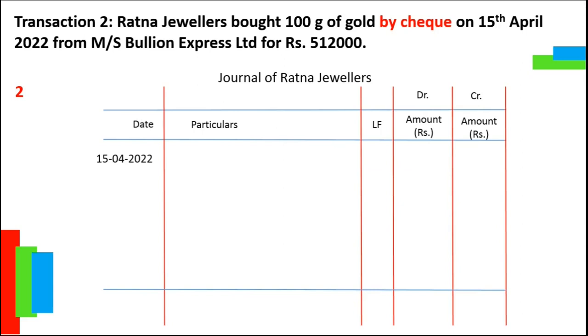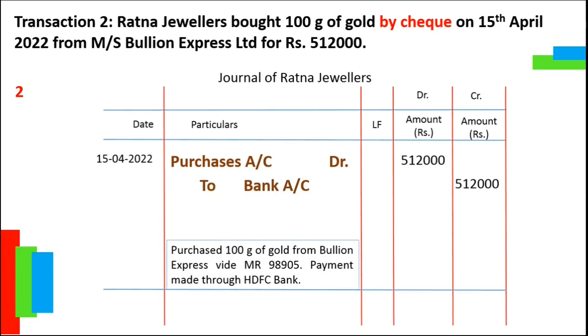So, bank account is credited as payment has been made by check, and payment by check decreased the bank balance of Ratna Jewellers. Bank balance is an asset and any decrease in asset is credited according to the rule of debit and credit. As for the debit part, it will be purchases account debit because gold is a good for Ratna Jewellers because they deal in this item.